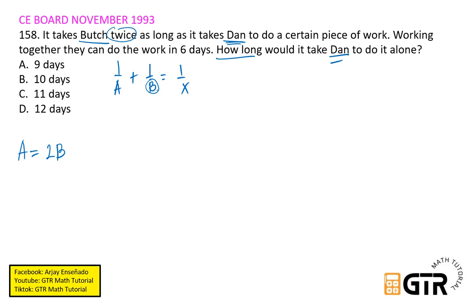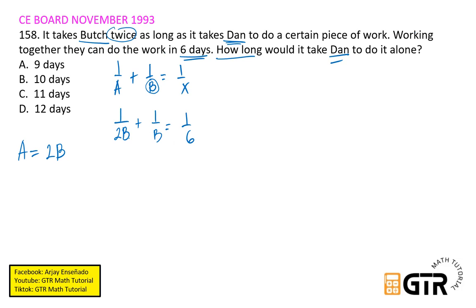So kung si Dan ay B, si Butch ay A equals 2B. Then, i-substitute na natin dito, so therefore, we will have 1/2B plus 1/B equals, working together, they can do the work in 6 days. So equals 1/6.